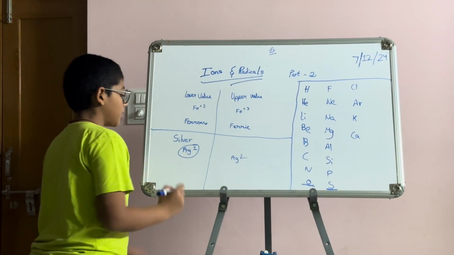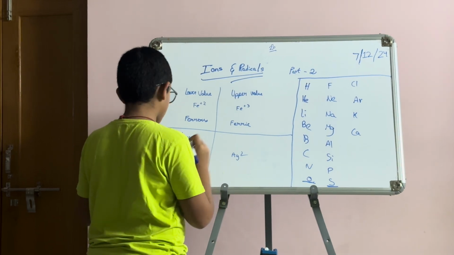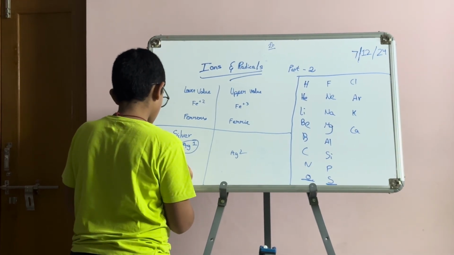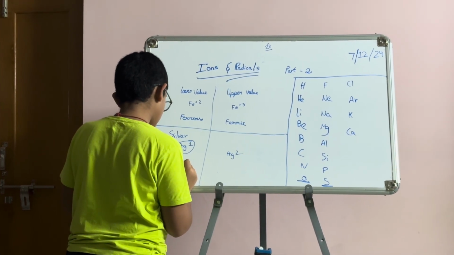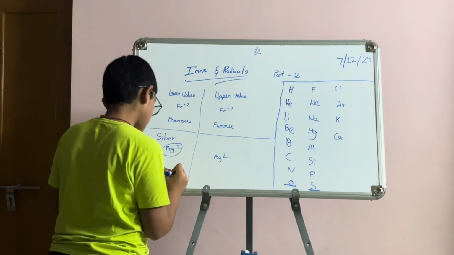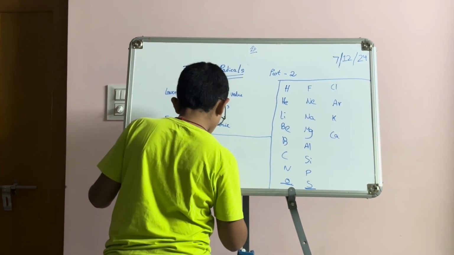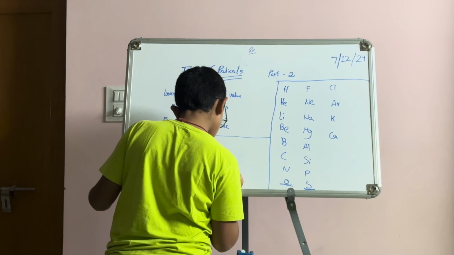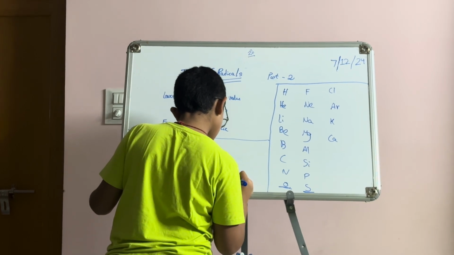Argentum, right? So here argentous and argentic.